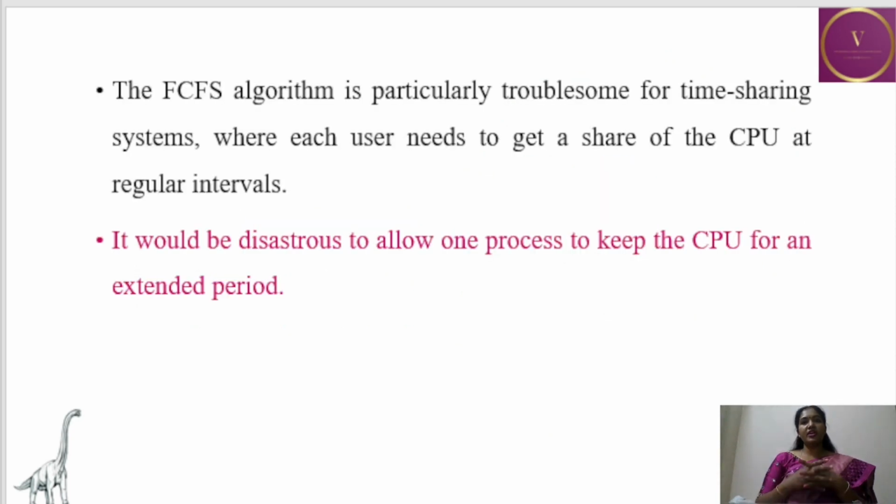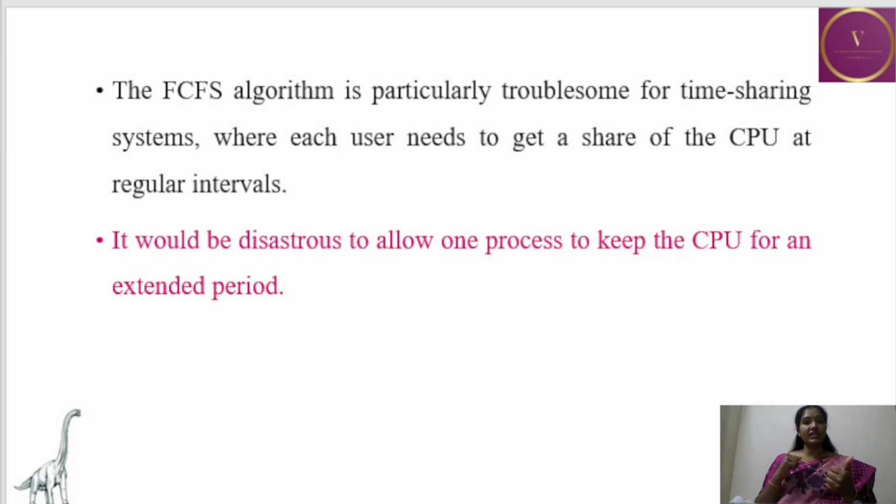So this is all about the first come first serve scheduling algorithm. What we saw is that the first come first serve scheduling algorithm is the simplest and easiest to understand scheduling algorithm, and the code for writing it is also easy, but it is not suitable for time sharing systems.